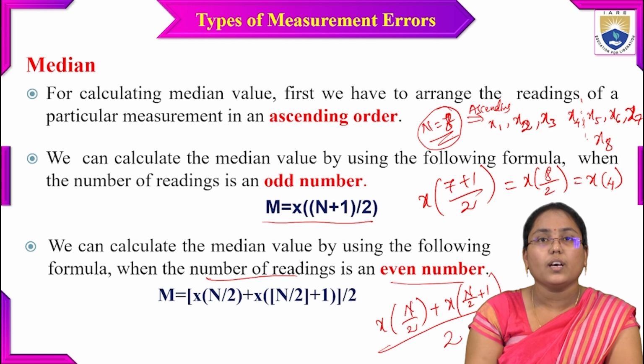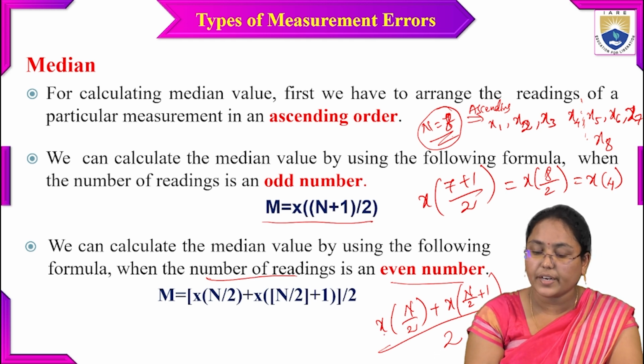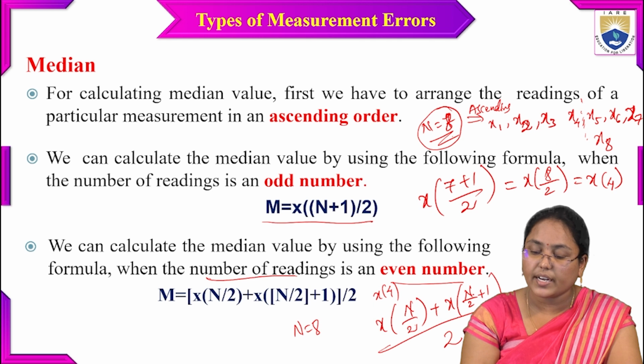Now let's see how to calculate it. What is x of n by 2? With n equals 8, x of 8 by 2 equals x of 4, plus x of (4 plus 1), which is x of 5.